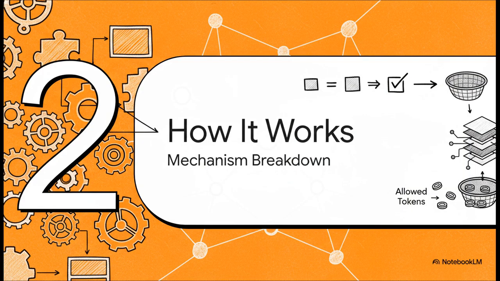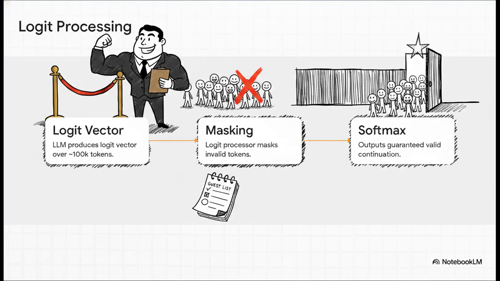Section 2. How constrained decoding works. The mechanism breakdown. Now, what's really interesting about this is the actual math operating under the hood. Think of this linear process like a really strict nightclub bouncer. At step 1, for every single step of generation, the LLM produces a logit vector across its entire vocabulary, which is usually around 100,000 tokens. Normally, it would just pick the likeliest one.